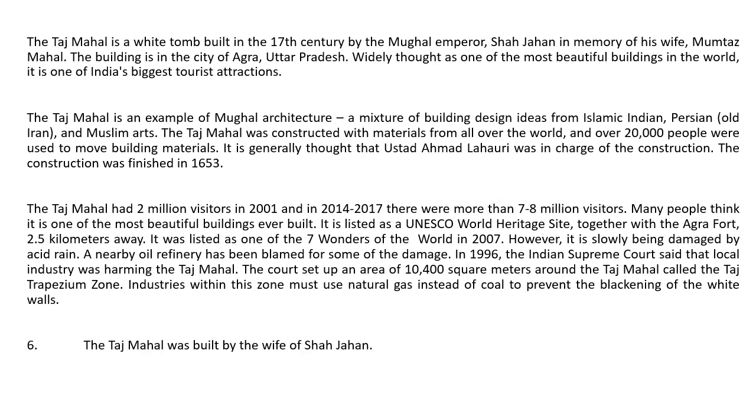Now, for questions 6 to 12, we are looking at true and false. The Taj Mahal was built by the wife of Shah Jahan. Well, the Taj Mahal was built in the 17th century by the Emperor Shah Jahan in memory of his wife.